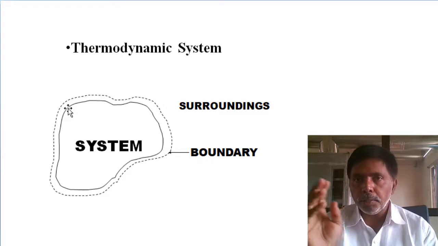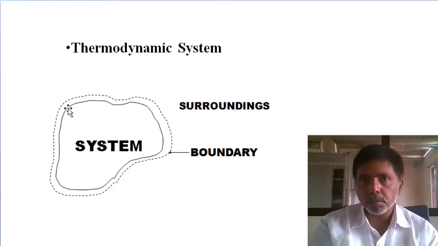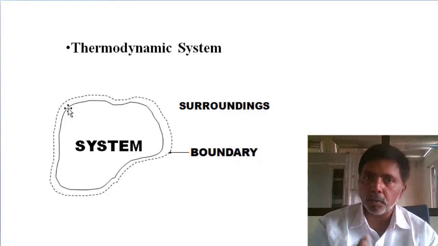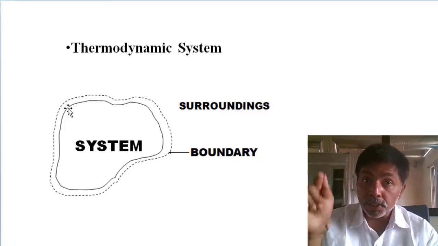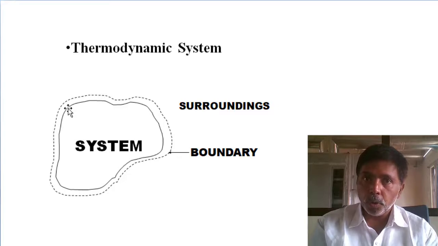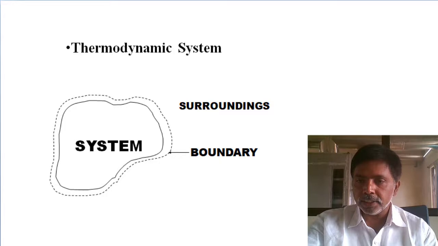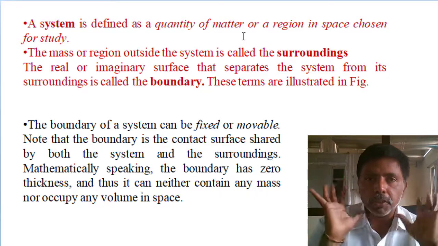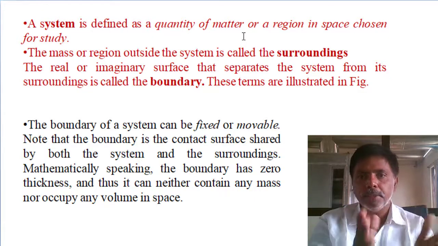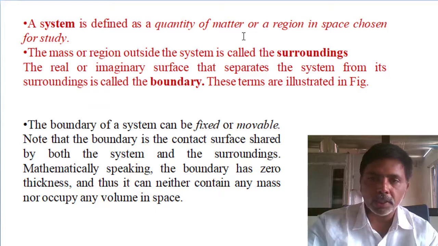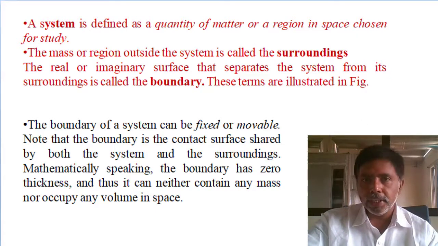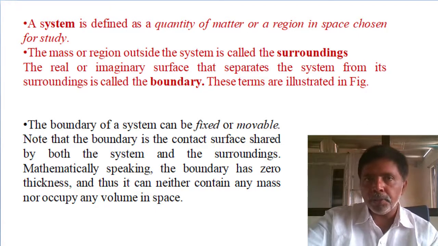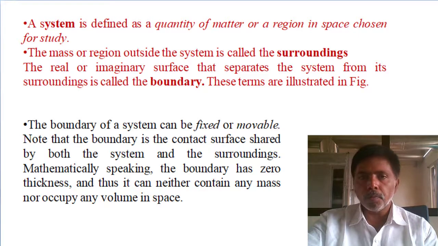Systems are classified into three types: one is closed system, another is open system, another is isolated system, based on boundary behavior. Okay, now it is clear what a system is, I think. A system is defined as a quantity of matter or region in space chosen for study. That's all. Except the system, the remaining is all surroundings. Boundaries I already mentioned: it may be real, imaginary, fixed, or moving.